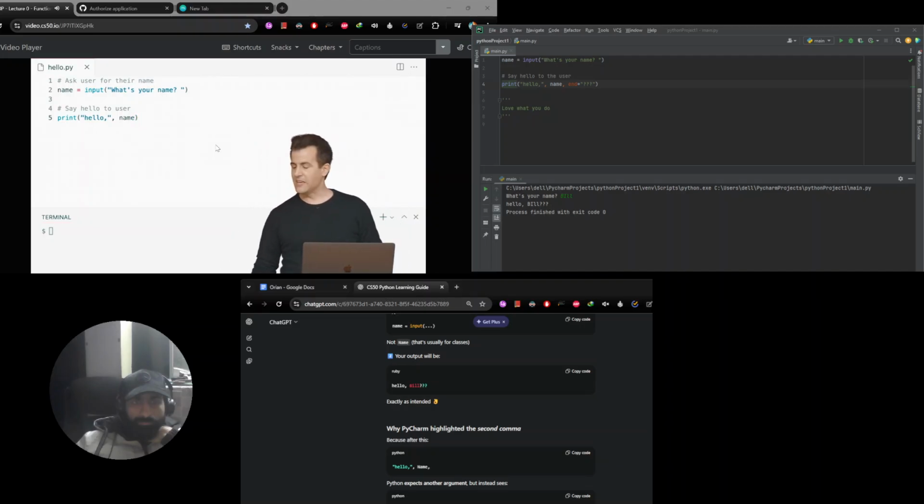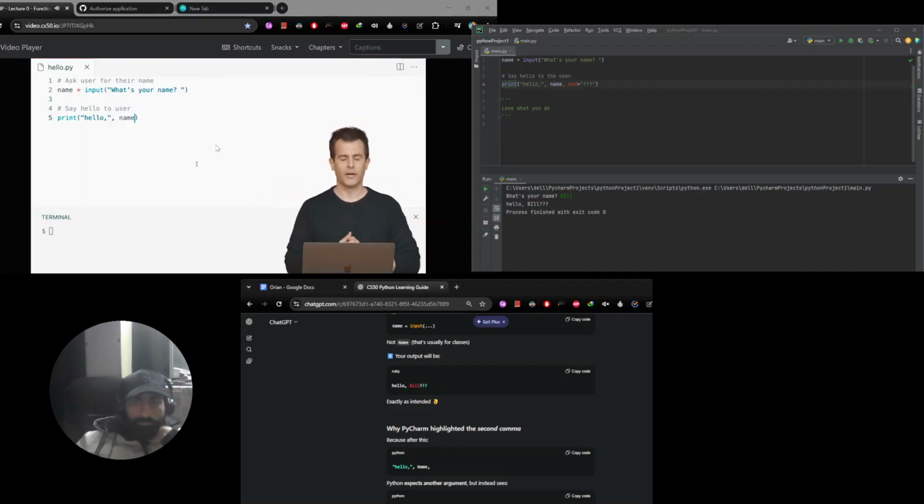Well, it turns out that we have yet another way we can solve this problem, which is perhaps the most frequently done now, or at least the most elegant when it comes to setting us up for longer and longer uses of strings. You can use a relatively new feature of Python that allows you to do this. You can literally put not the name of the variable like that in your string, because we already saw this is wrong, right? If you do this, you will literally see hello, comma, name.